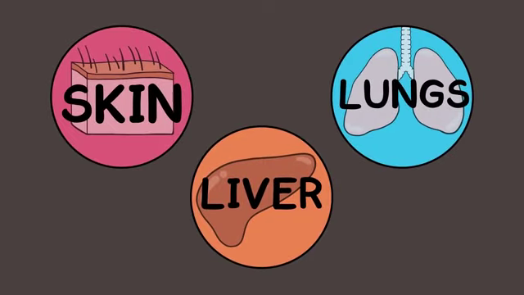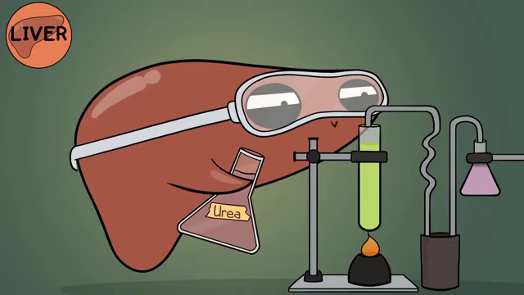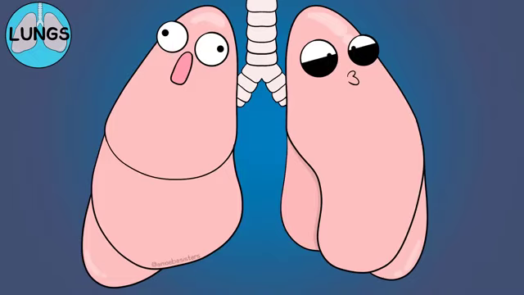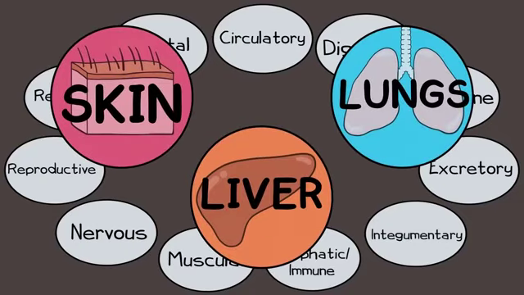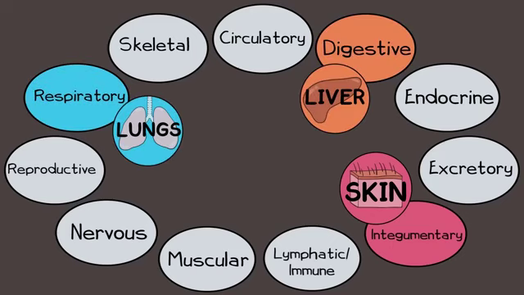Many organs and structures have roles in addressing these 2 issues and therefore serve roles in the excretory system. The skin, which can excrete water and substances. The liver, highly involved in detoxification and produces urea. More on urea later. The lungs, which excrete the gas waste carbon dioxide. And those organs are also involved in other systems. Remember, body systems don't work in isolation. The skin is an organ of the integumentary system. The liver is an accessory organ in the digestive system. Lungs are organs of the respiratory system.